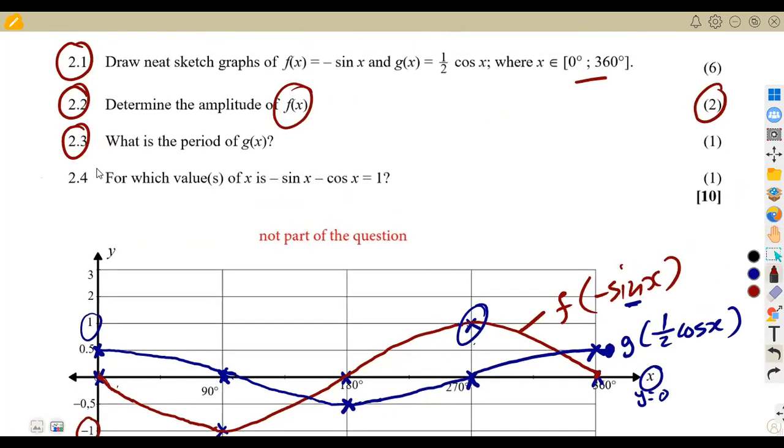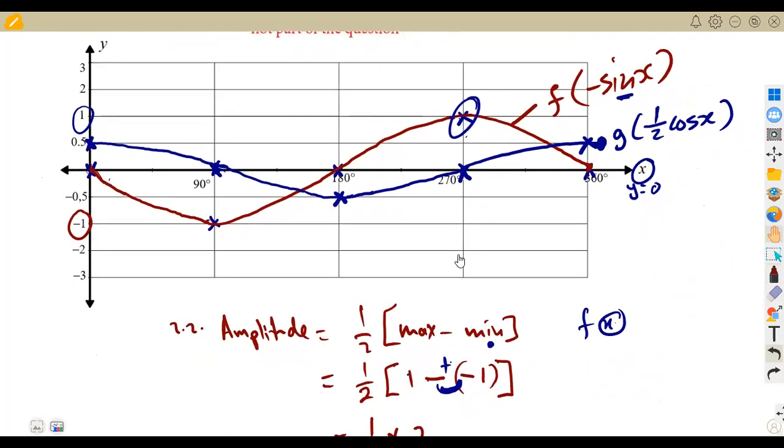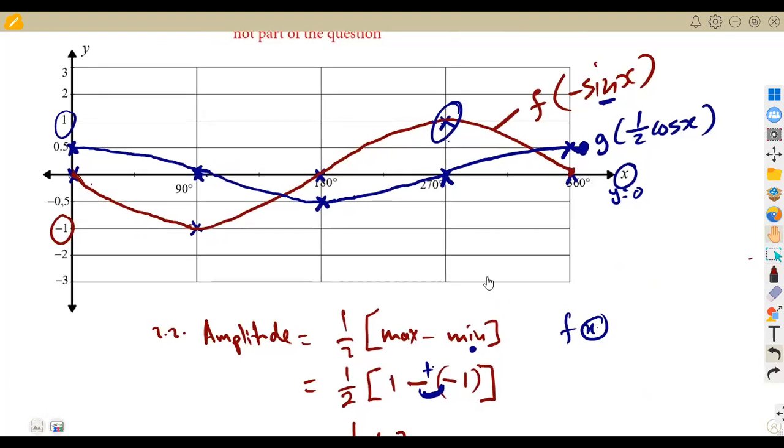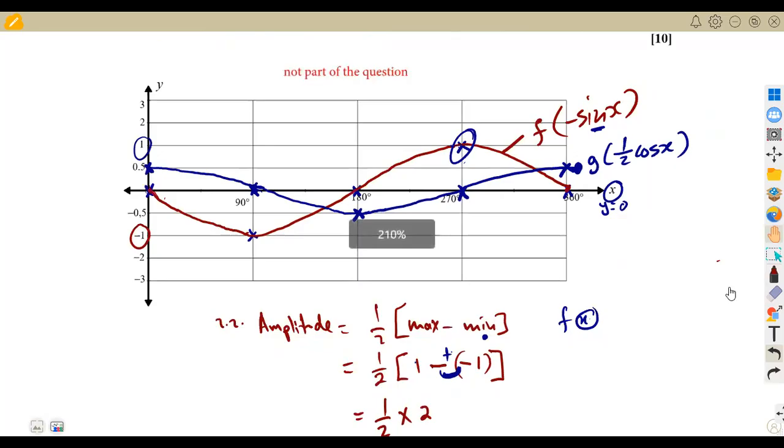All right, 2.3, what is the period of g(x)? What is the period of g(x)? Remember the period, we are talking about how many times, in a certain interval of a certain angle, like from 0 to 360 or maybe 0 to 180, a graph is going to repeat itself, the complete cycles that we have, where the graph completes itself like this. It's a complete cycle for sine like this.